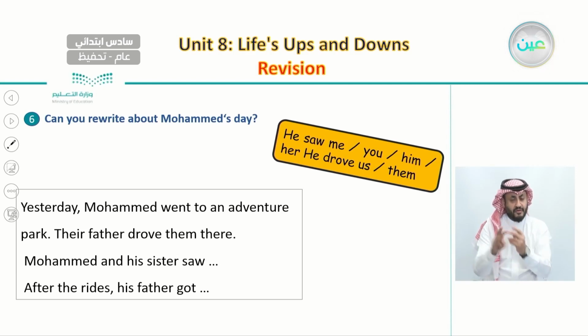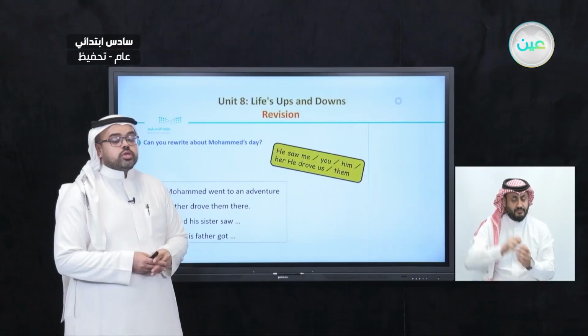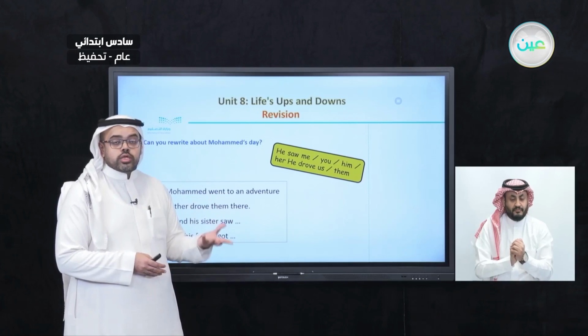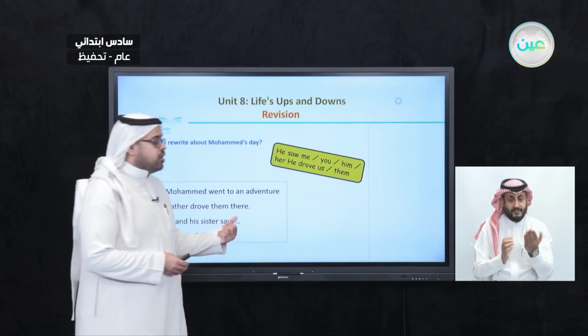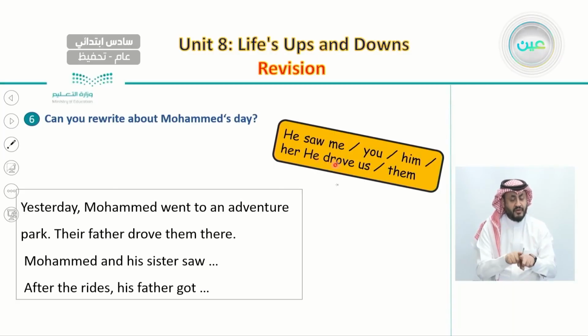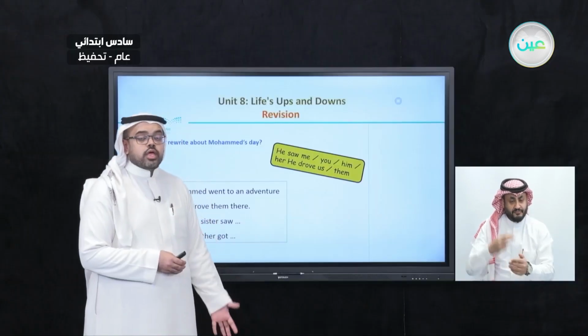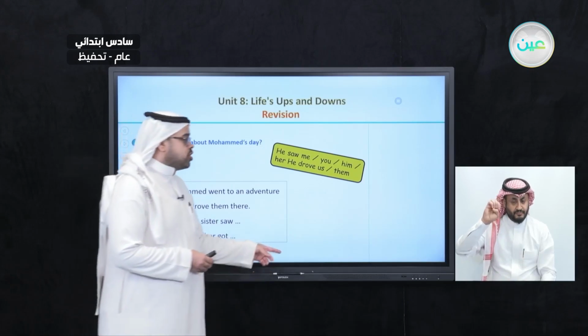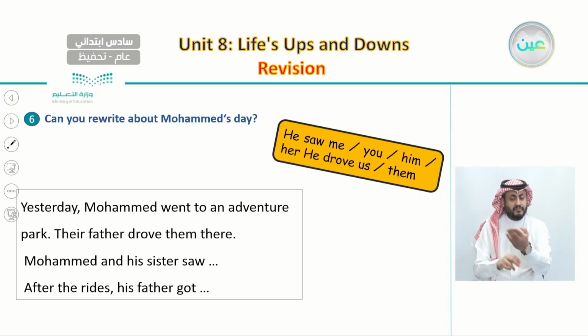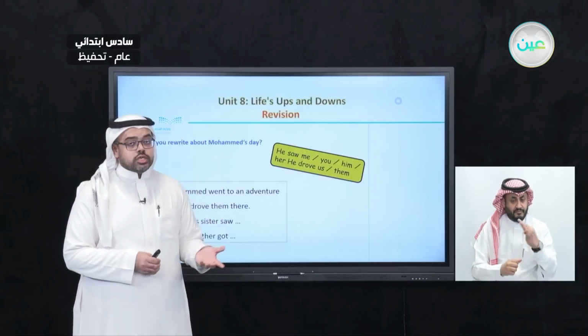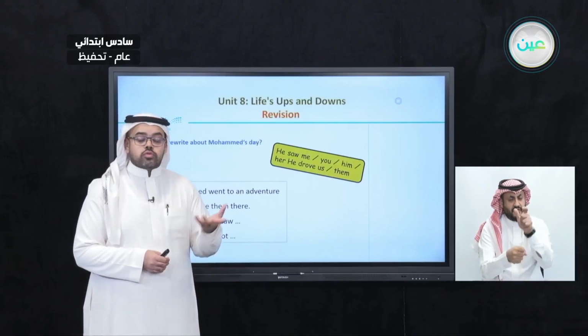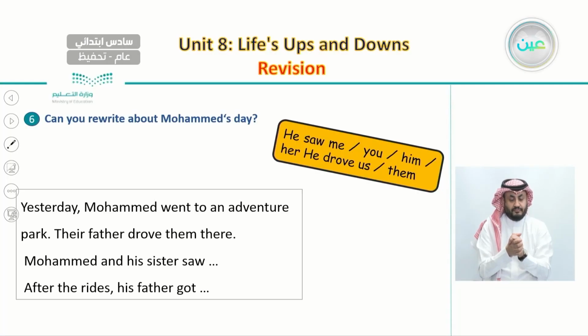And also, Muhammad talked about when he and his sister went on a ride, and he says he drove us, about his father. So we can change he drove us to he drove them. So we can change the pronouns so we can have a new story.